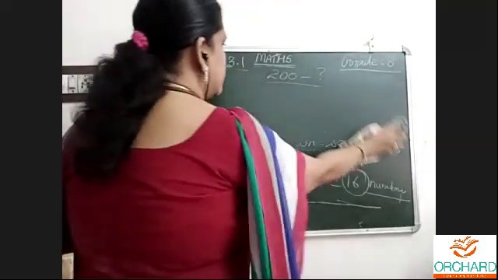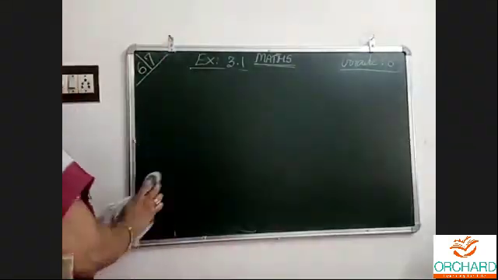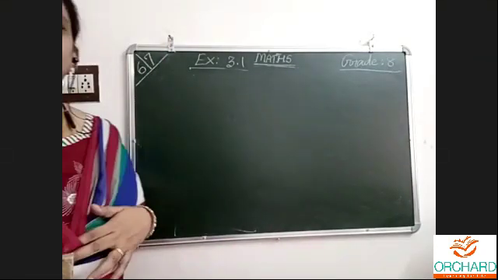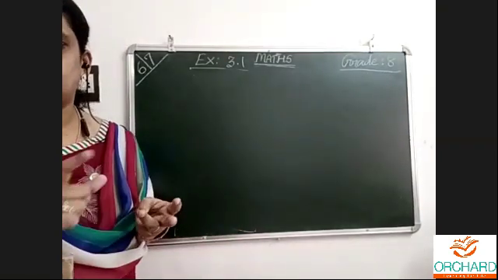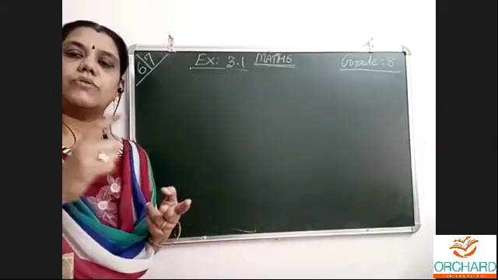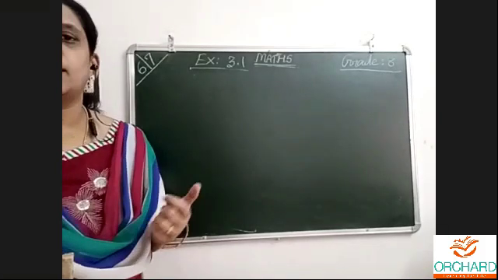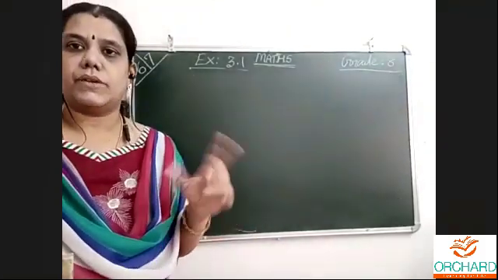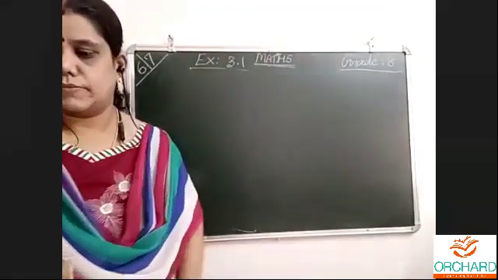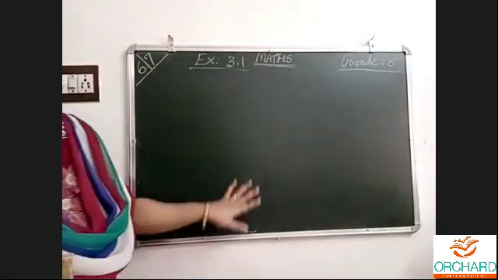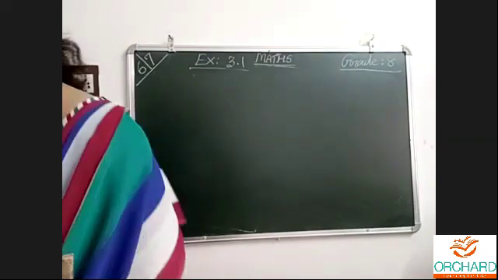Any doubts? So we have seen how to check whether a number is a perfect square or not, then how to find the units place of a number, then how to write a square as a sum of odd numbers without squaring. We have seen that. Then we have seen the non-square numbers between any two numbers. These models will be coming in the same exercise only. That's what we are going through in order. Okay, now question number 7.